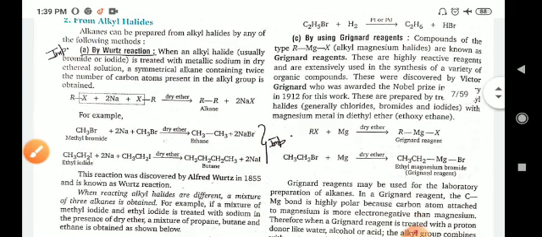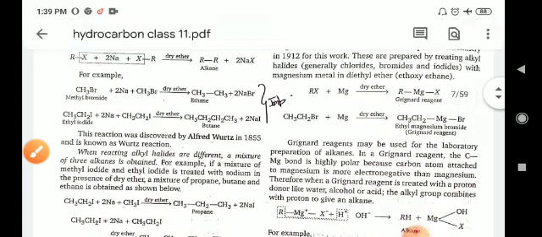So by the reaction of alkyl halide with metals, you can obtain the alkanes. This reaction is known as the Wurtz reaction, because it was discovered by Charles Wurtz in 1855. When the reacting alkyl halides are different, a mixture of different alkanes is obtained.